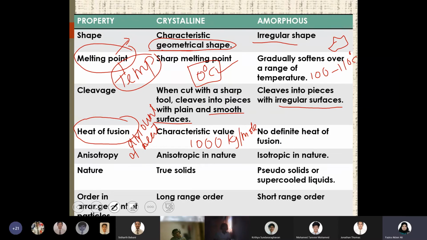Okay. So if you compare the heat of fusion of crystalline and amorphous substances, for heat of fusion, again, it's a fixed value, a characteristic value is there. That means for ice, the heat of fusion is, say for example, 1000 kilojoule per mole. Then for dry ice, it is 2000 kilojoule per mole. Like that, the value is fixed. But for amorphous substances, there is no definite value. It will again be in a range or it will change.